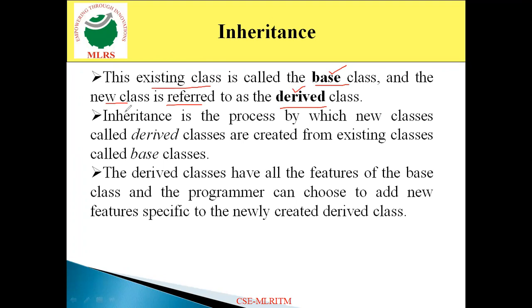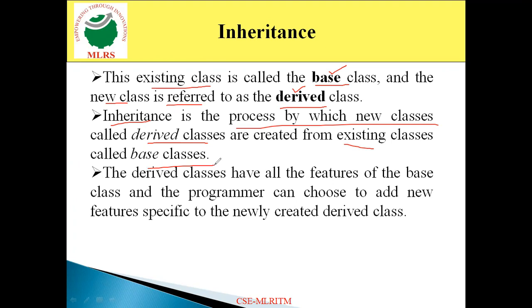Inheritance is the process of deriving a new class from an existing class. That new class is called a derived class, and the existing class is called a base class.